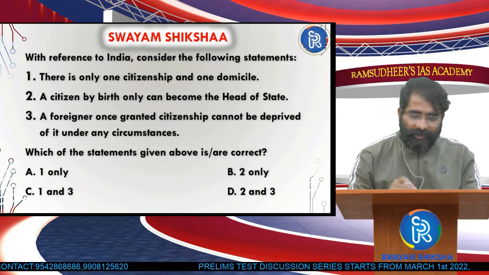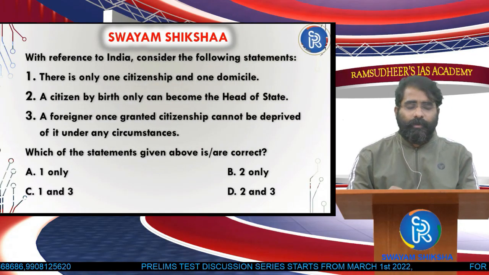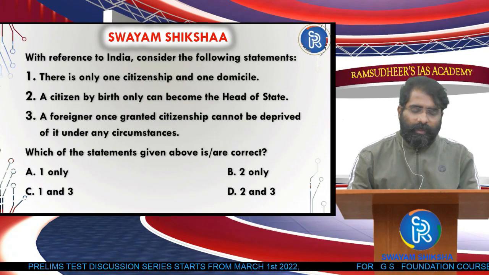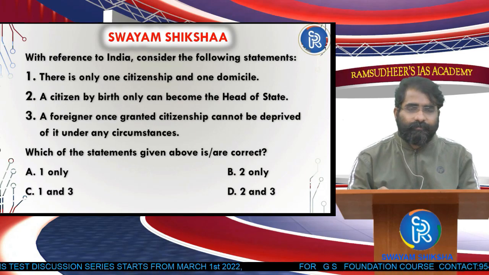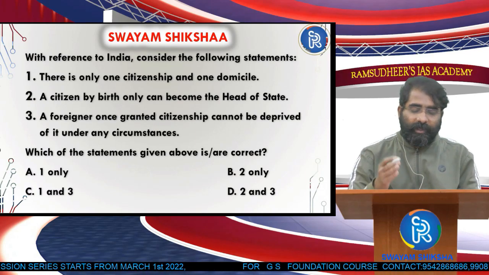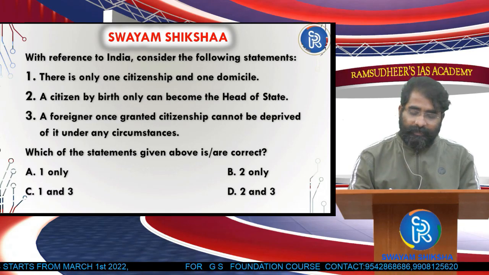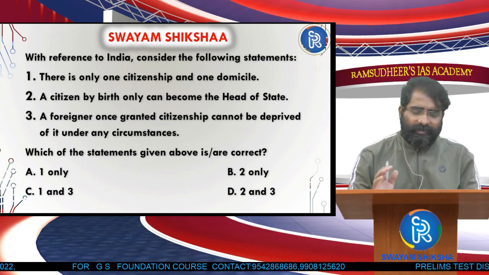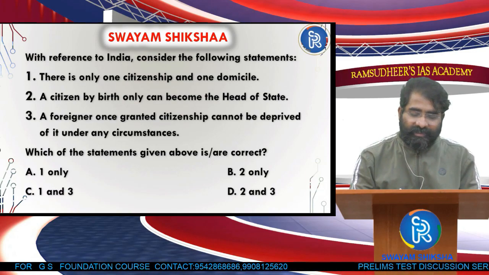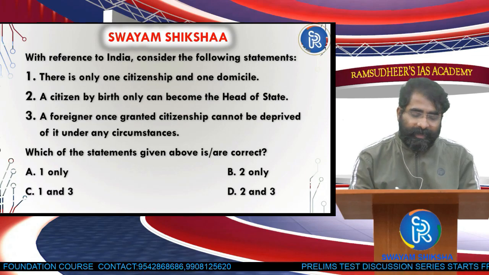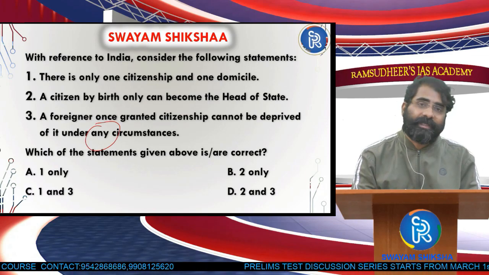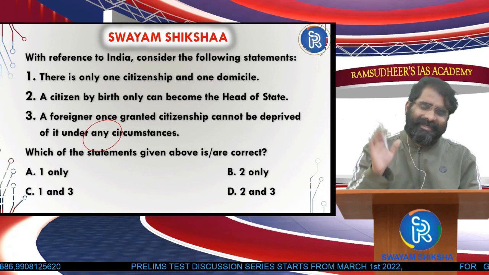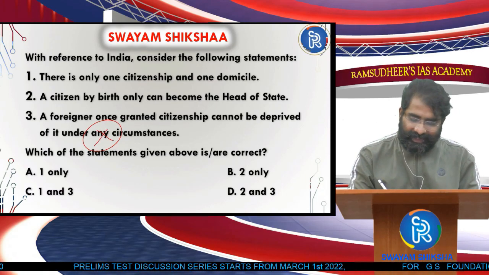Okay, so let's go to the next question. Now, this is about the citizenship. Okay, so for such questions, basically, there is only one citizenship and one domicile. Okay, so then comes to the second statement, a citizenship by birth only can become the head of the state. Now, by birth, now go to the third statement here. A foreigner once granted citizenship cannot be deprived of it under any circumstance. First thing is, foreigner cannot be deprived of citizenship under any extreme. So, first thing, this extreme has to be eliminated.